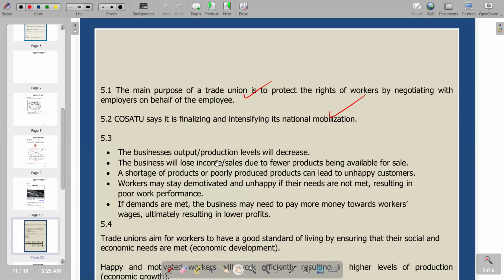The business output or production levels will decrease. This can be one of the responses. And then we can also include that the business will lose income or sales due to the poorly produced products. This can lead to unhappy workers, because they are unmotivated and unhappy if their needs are not met, resulting in poor performance. Business may need to pay more money towards workers. Obviously, if the trade unions are successful, it means workers are going to be paid higher salaries and wages, and it's going to be an increase in the expense of salaries and wages on the part of the employer. So profit margins are going to be contracted or lessened.